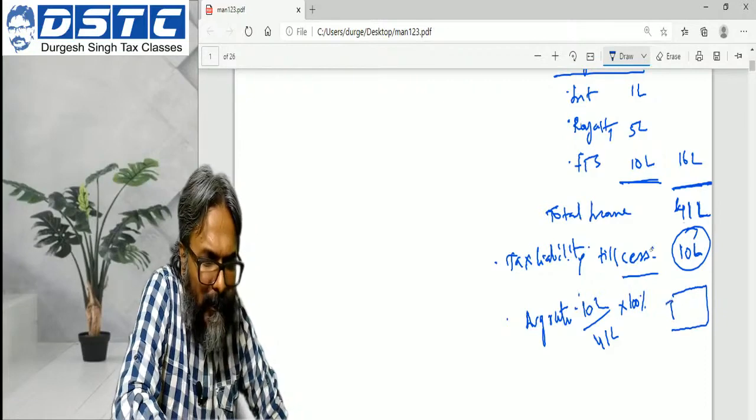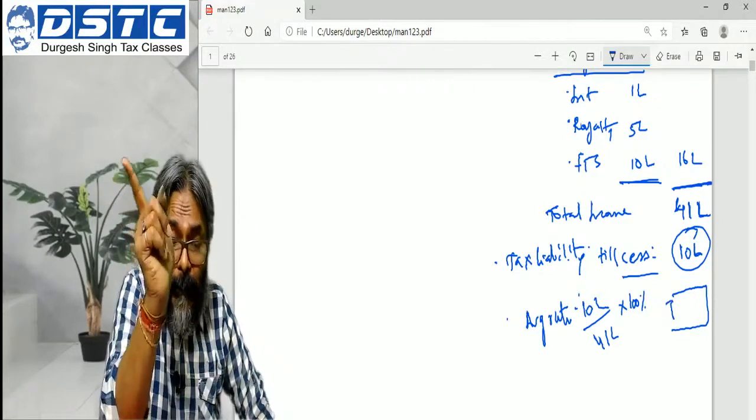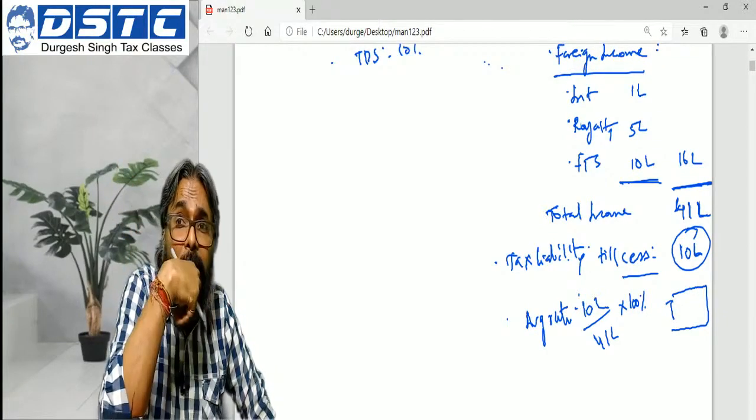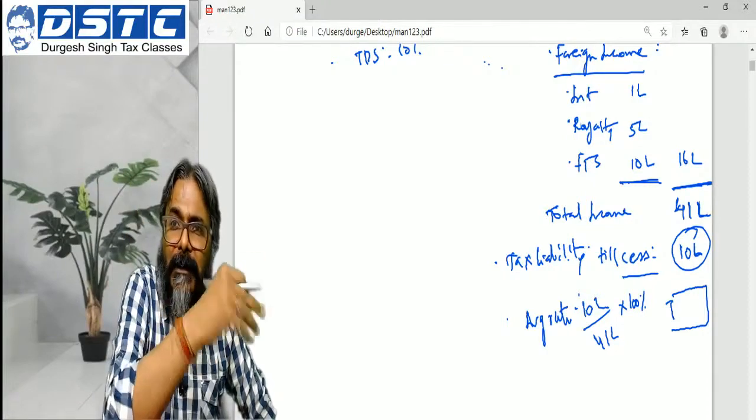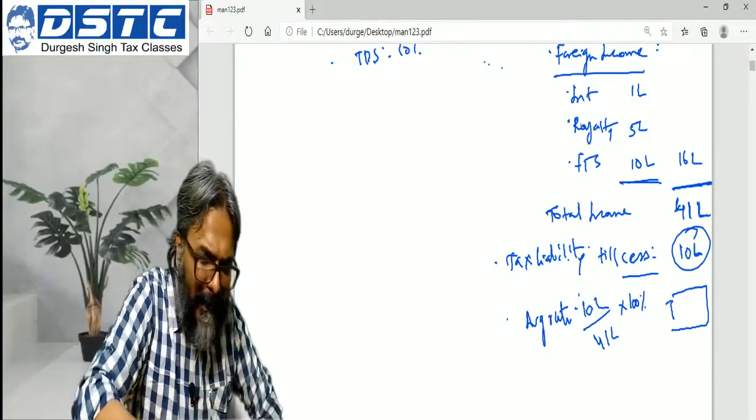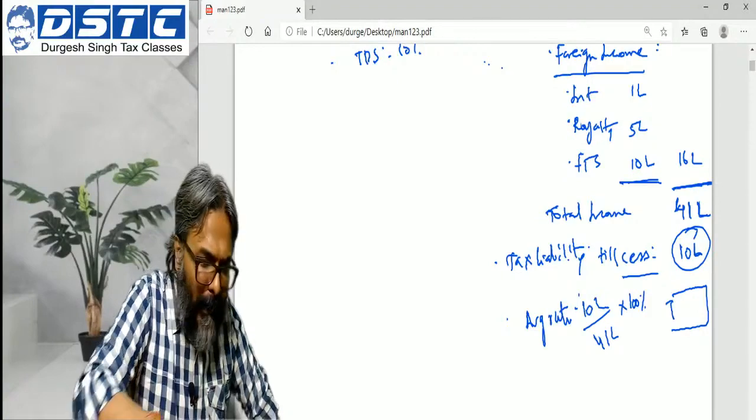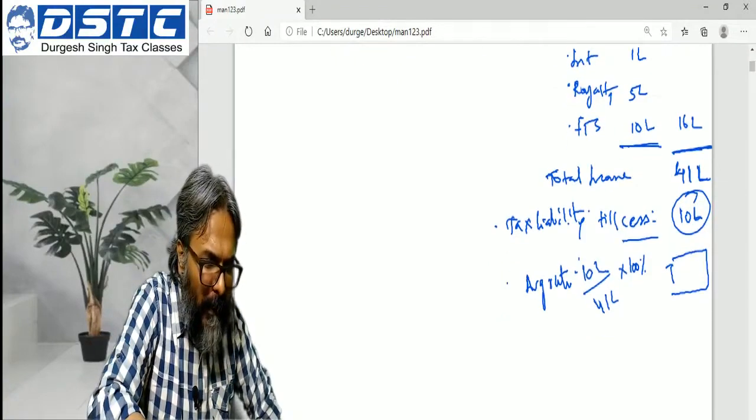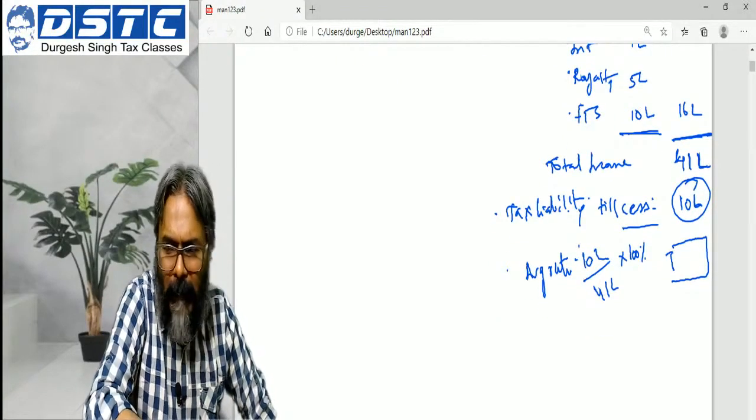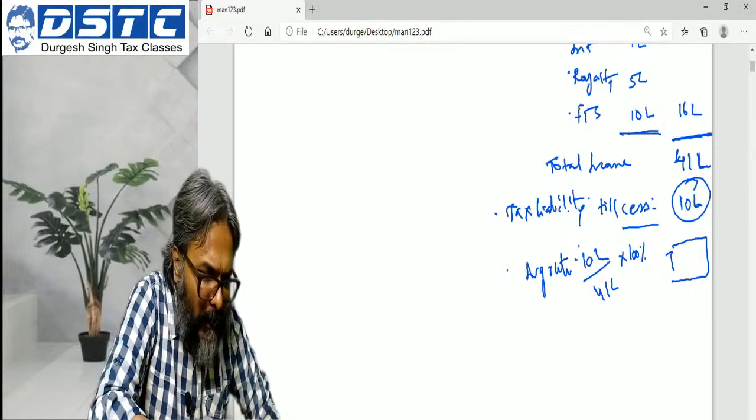Now this 10 lakhs is an assumed figure. Again, don't mistake, I'm repeating this one again. You say, sir, how come you got this 10 lakhs? I'm just assuming for the purpose of simplicity and to expedite our workings. So just only to expedite. What is the percentage? 10 lakh divided by 41 into 100%. Give me the percent quickly.